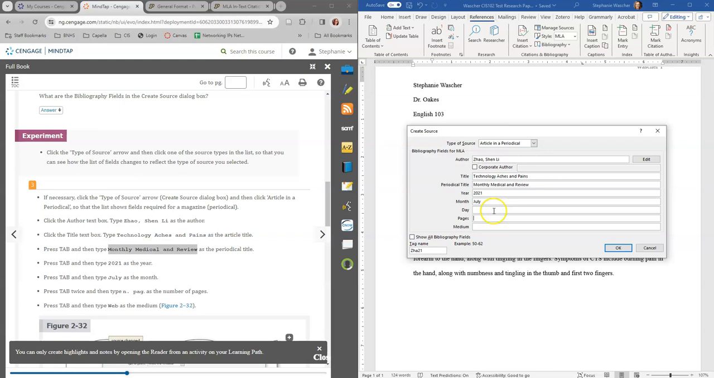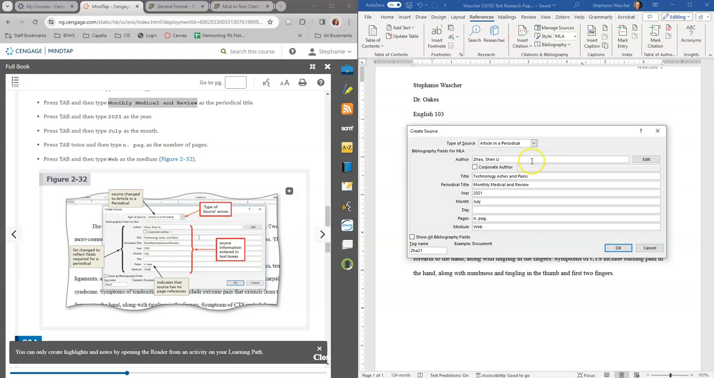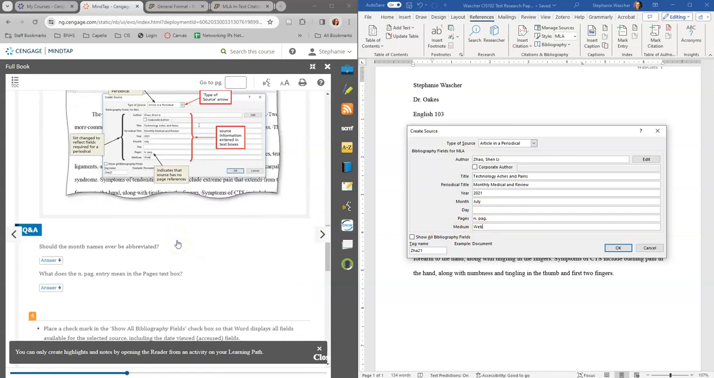You can hit tab to go to the different things. It has the number of pages. So press tab twice, then type n dot space pg as the number of pages, and then the medium is web. Okay, so let's double check this. Article periodical. Okay, that looks pretty good.